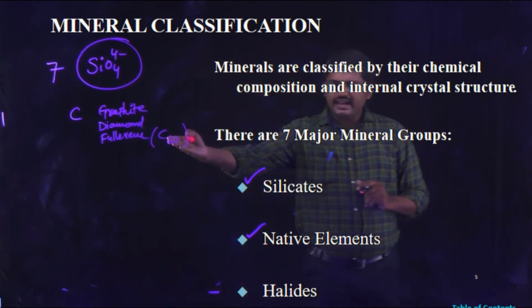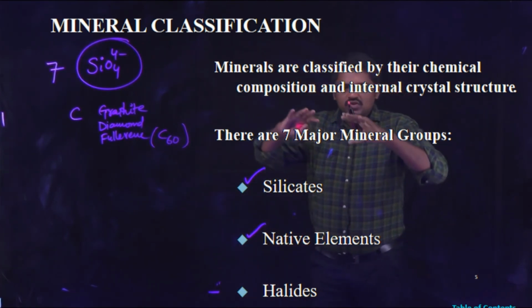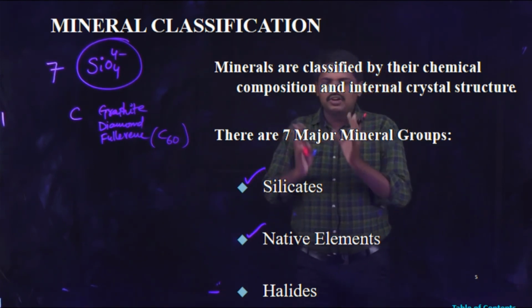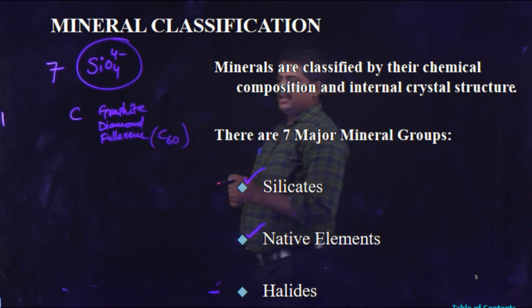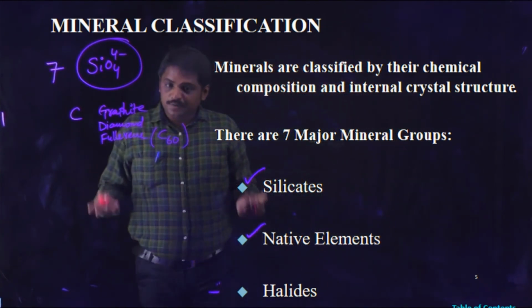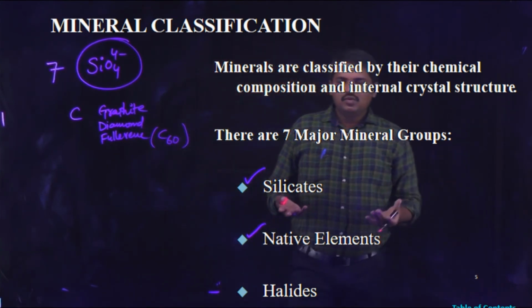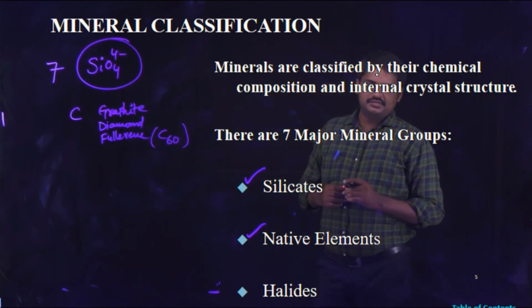This molecule contains only carbon atoms, and other elements and impurities are absent.